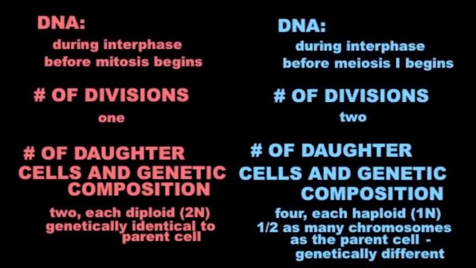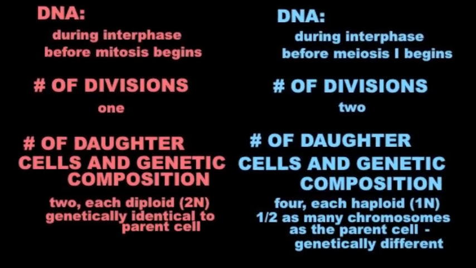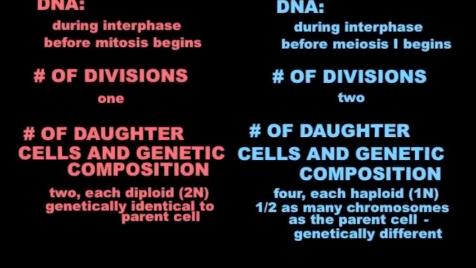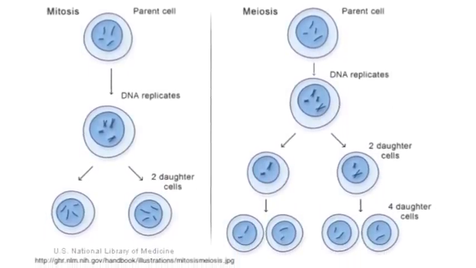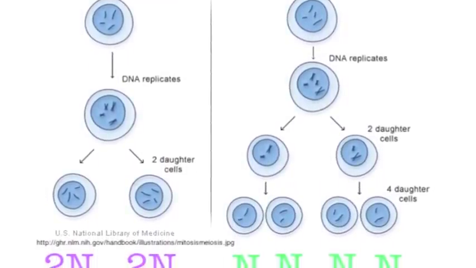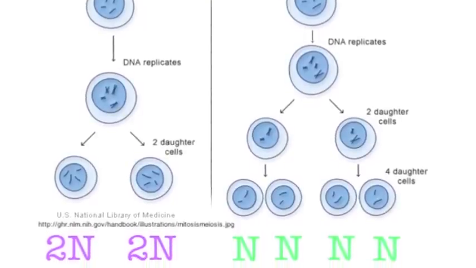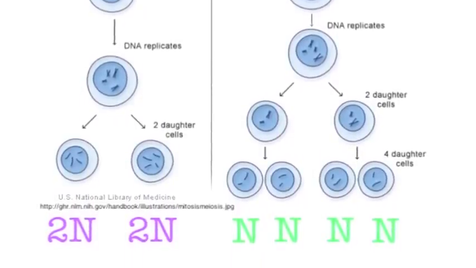The number of daughter cells and genetic composition. In mitosis, there are 2, each diploid, 2N, and genetically identical to the parent cell. And in meiosis, there are 4, each haploid, N, containing half as many chromosomes as the parent cell, genetically different from the parent cell and from each other.